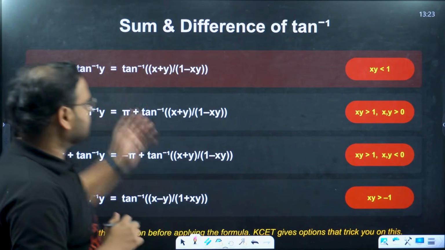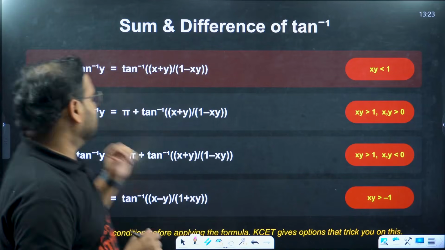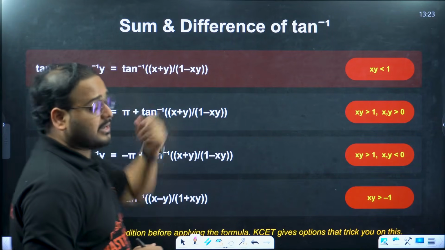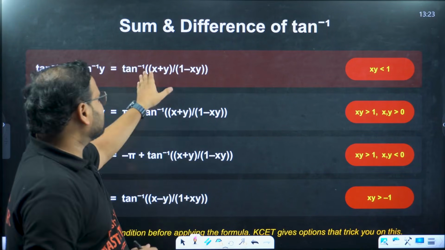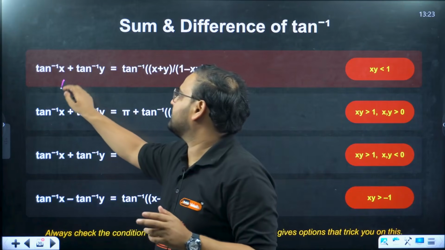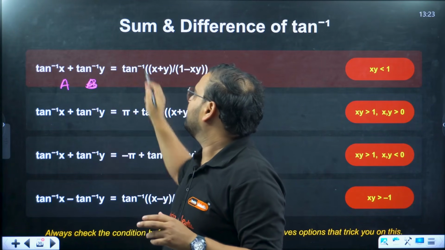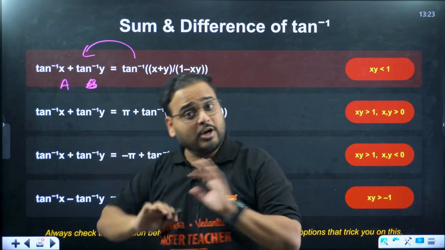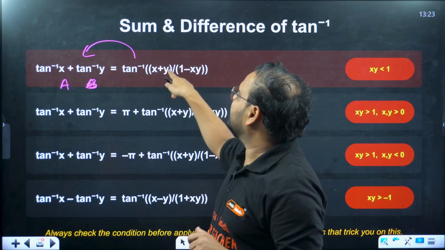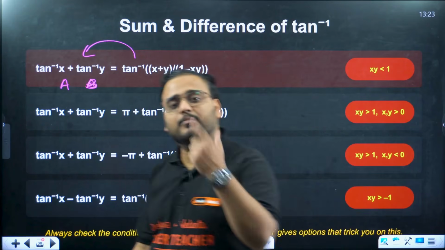Again, sum and difference of tan inverse. The formulas are here. Tan inverse of x plus tan inverse of y is given by tan inverse of x plus y upon 1 minus xy. If you remember, this is nothing but the formula where I take this as angle A and this as angle B. Taking tan on both sides, it will become simply tan A plus tan B upon 1 minus tan A tan B. Anybody able to remember that formula?